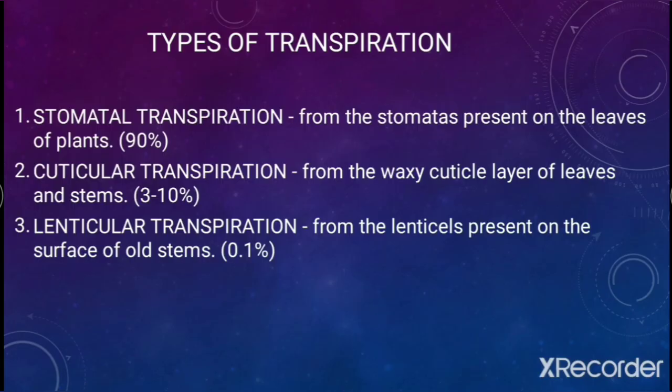Now come to the types of transpiration. Why are there different types of transpiration? Because in addition to the stomata, plants also perform transpiration by some other means, that is cuticular and lenticular, but the maximum transpiration in the plant body is done by stomata only. 90% of the transpiration is done through stomata, 3 to 10% through the cuticle layer, and the least is performed through lenticular transpiration through the lenticels present on the surface of old stems.